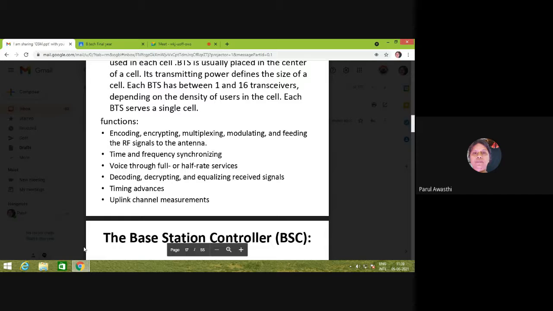It transmits the voice either in full rate service or in half rate service, means half duplex or full duplex communication system. Both are supported by BTS. When we are transmitting our data, we encode, encrypt, multiplex, and modulate it. At the receiver side, we have to do the reverse of these functions, that is decoding, decrypting, and equalizing the received signal. Timing synchronization is done by timing advance, and a number of channel measurements can be done by the BTS.